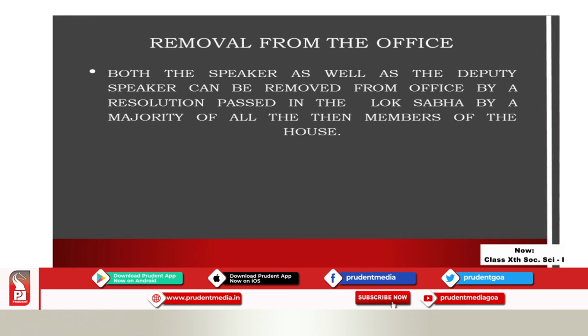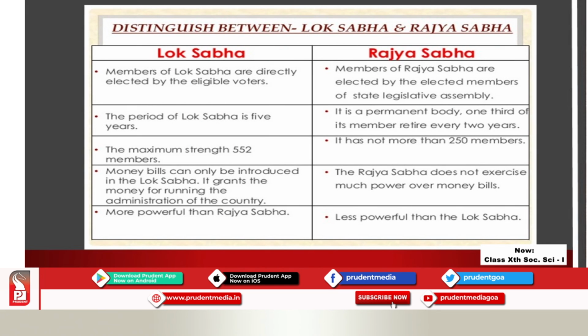Now, how can a speaker be removed from his office? Both the speaker and the deputy speaker are elected among the members of the Lok Sabha, so they can be removed from the office by a resolution passed by a majority of the members. If a majority of the members are in favor of removing the speaker or the deputy speaker, he has to leave his office. Now let us see the distinction between Lok Sabha and Rajya Sabha.